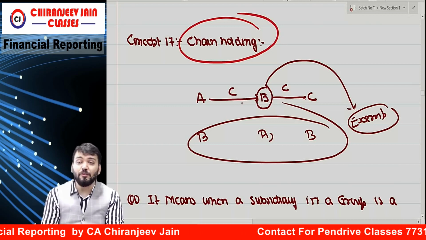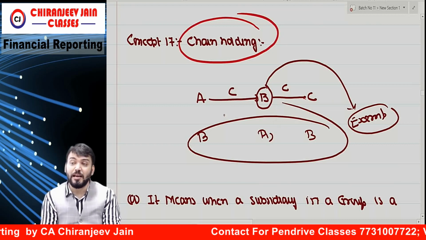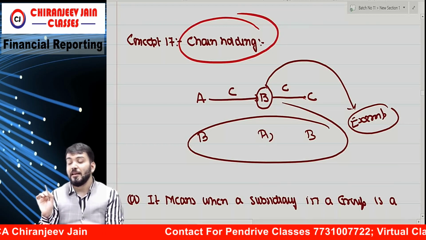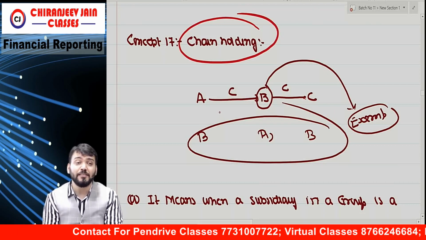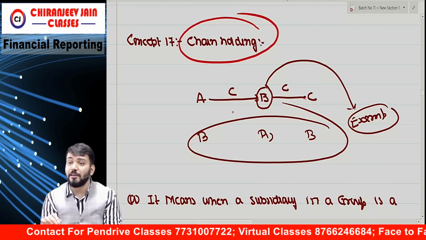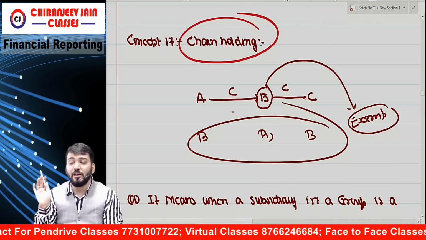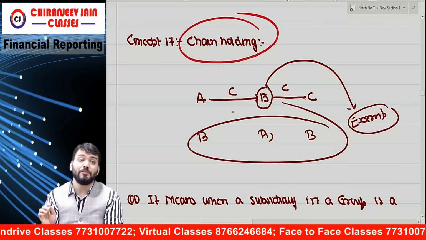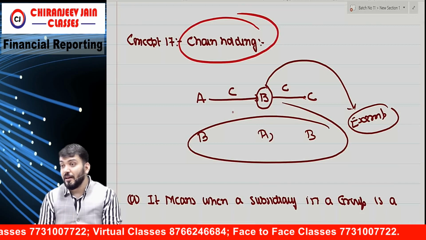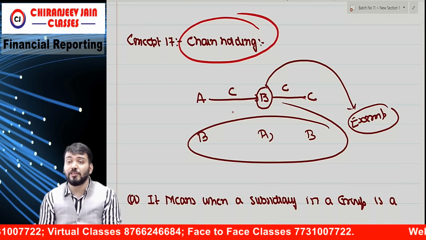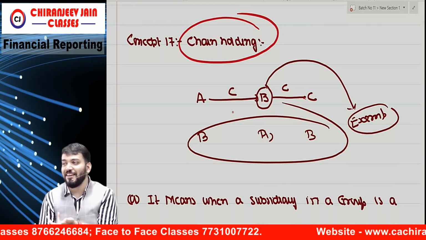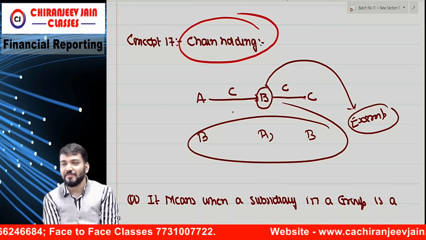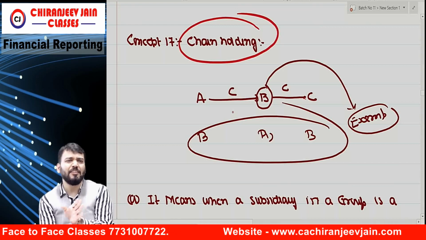So if A controls B, and B controls C, then A also controls C. If this is the father, father controls child, and grandfather controls father, so grandfather will also control the child. It is not possible that grandfather is not able to control the child. If father is not able to control the child, what will grandfather do? Grandmother will say, bye bye, how can I control your child? Correct? So it is chain holding.